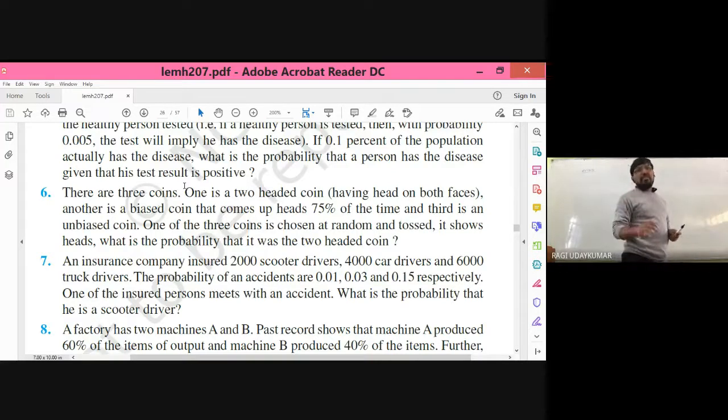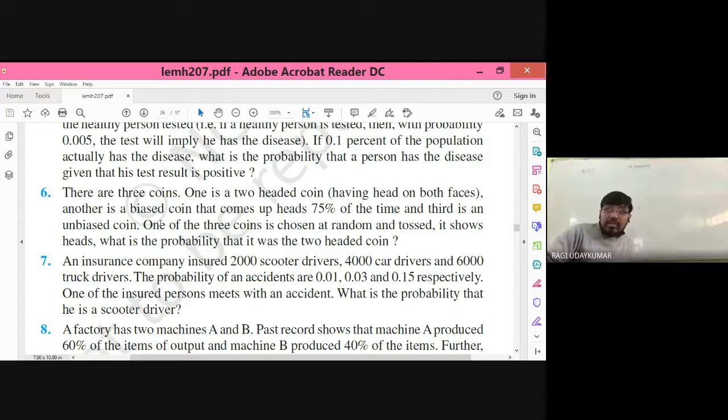So 75% of the time, and the third one is unbiased. One of the three coins is chosen at random and tossed. It shows the head. It is given that it shows the head, so A should be considered as the event of showing a head.